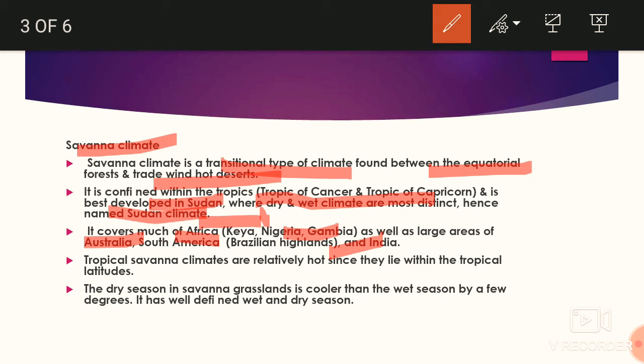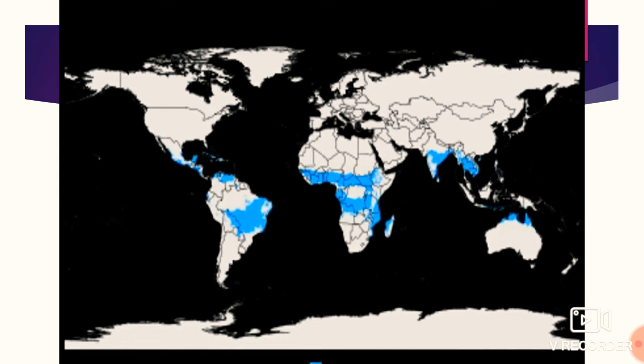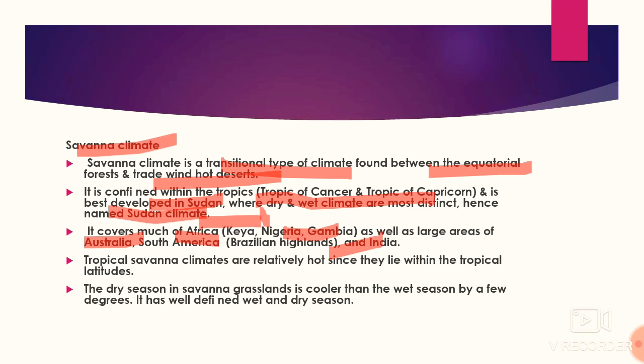Tropical savanna climates are relatively hot since they lie within the tropical latitudes. The dry season in savanna grassland is cooler. Notice it, the dry season is very cool in comparison to the wet season, because in the wet season there is high humidity. It has well developed wet and dry seasons, which we have done already. These are the areas, the blue marked areas, which we have seen: in Africa, Kenya, Nigeria, Gambia, in Australia, South America, and even in India we find this savanna type of climate.